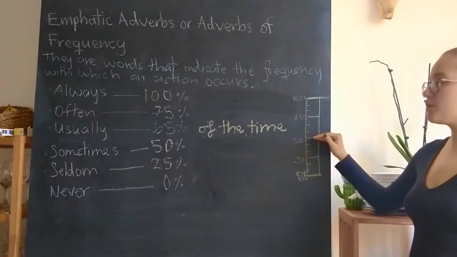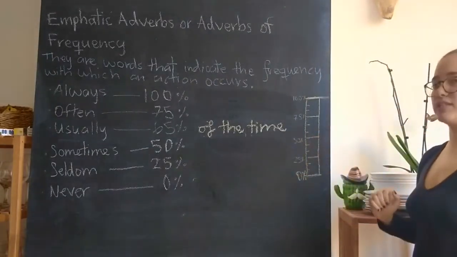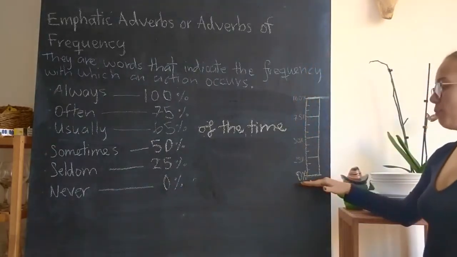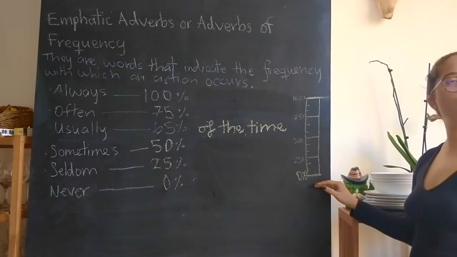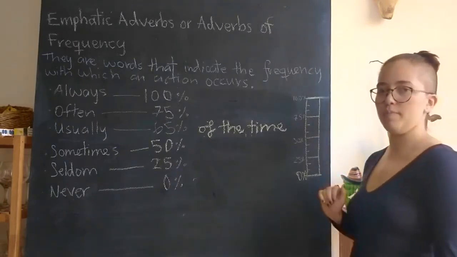Sometimes is performed 50% of the time. Seldom, 25% of the time. And never is 0% of the time. So we never do this action. We don't perform this at all.